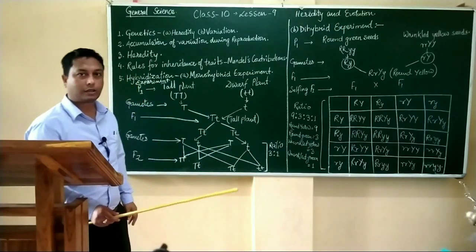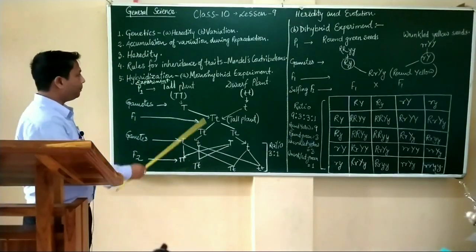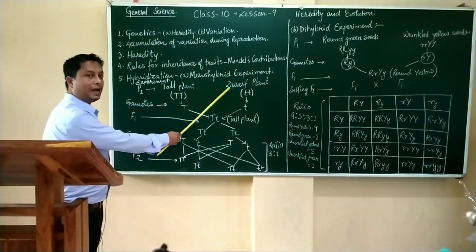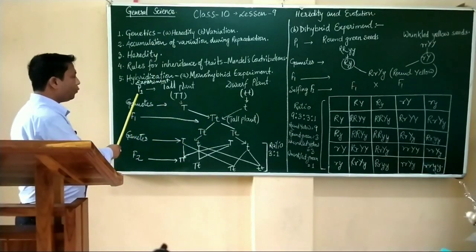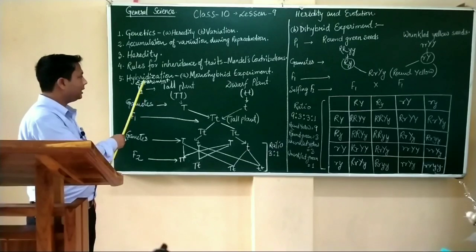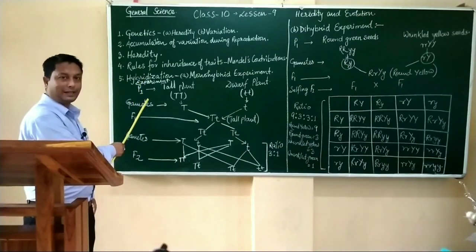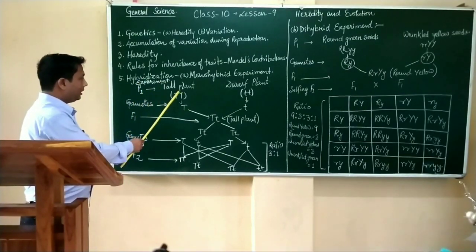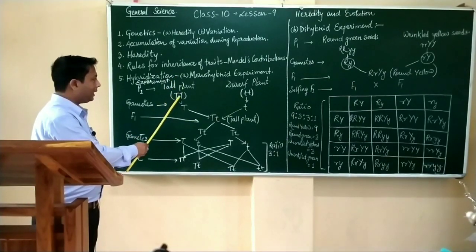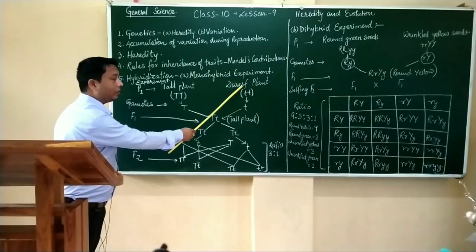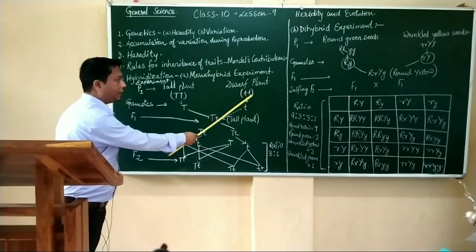Now we see the crossing between the tall plant and dwarf plant. P1 means parental generation. For tall plant, capital T, for dwarf plant, small t.